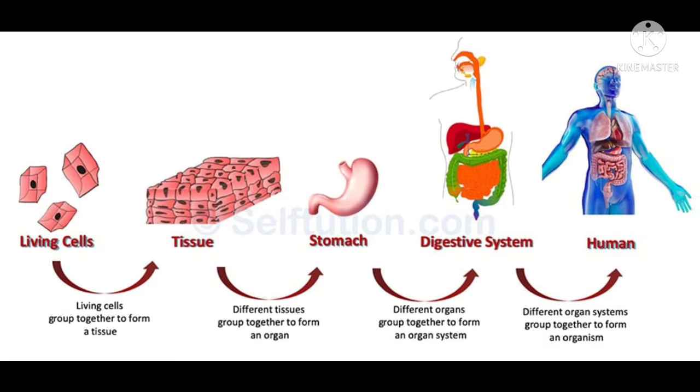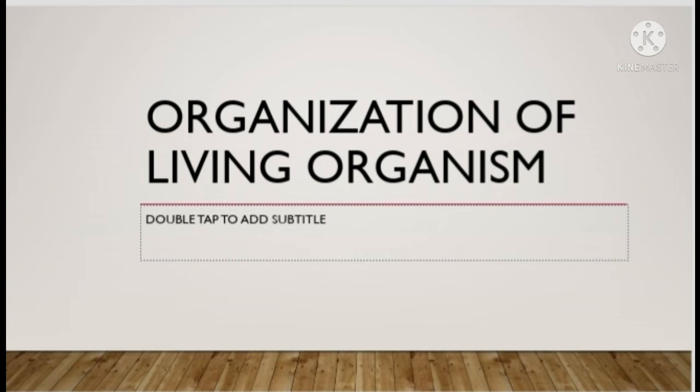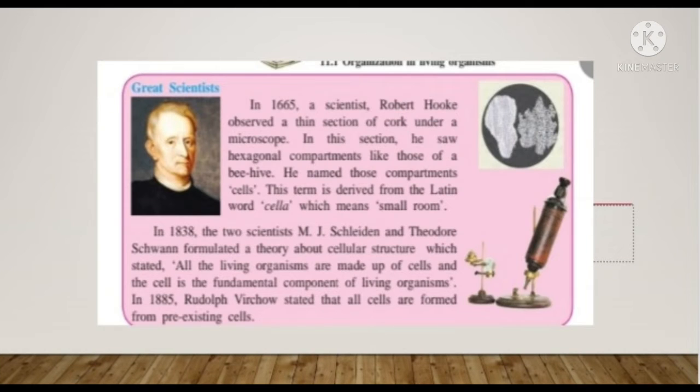Then the great scientist, in 1665, Robert Hooke observed a thin section of cork under the microscope. In this section he saw hexagonal compartments like those of a beehive. He named these compartments cells, and he derived the term from the Latin word cella, meaning small room.